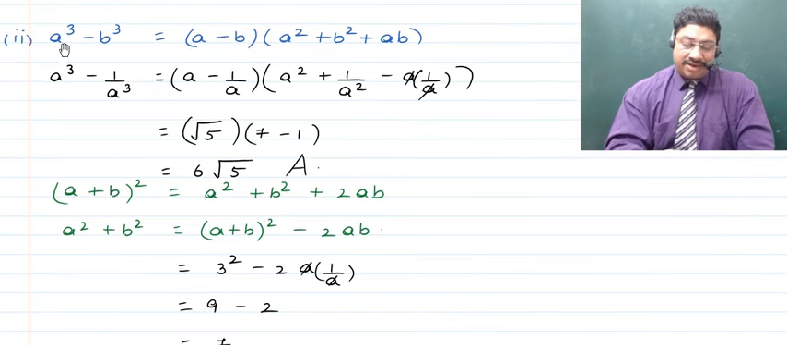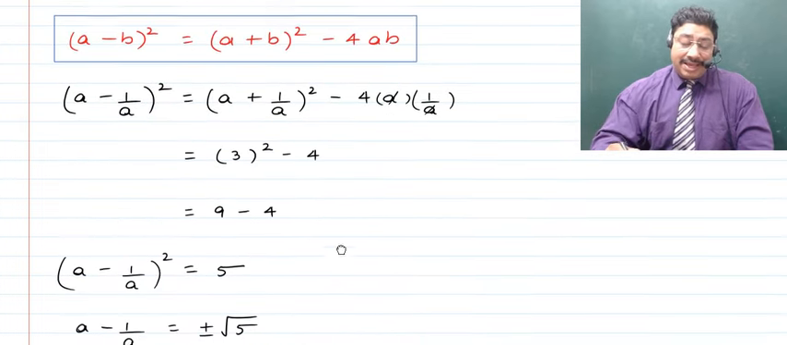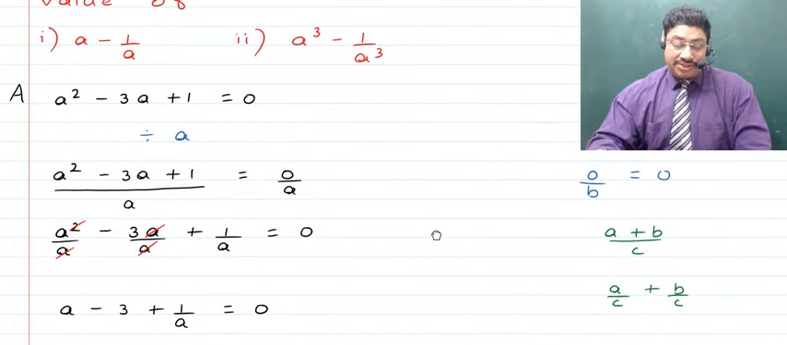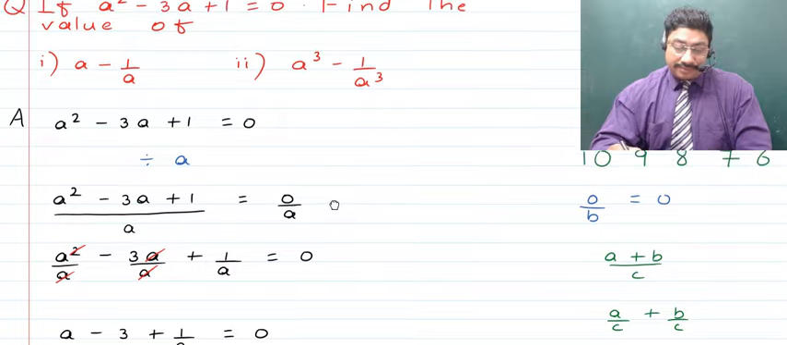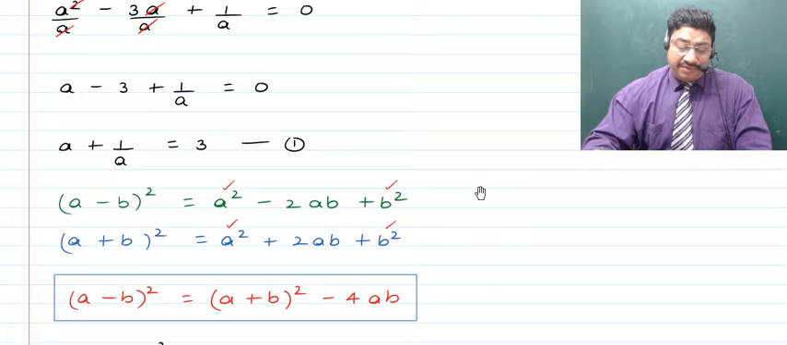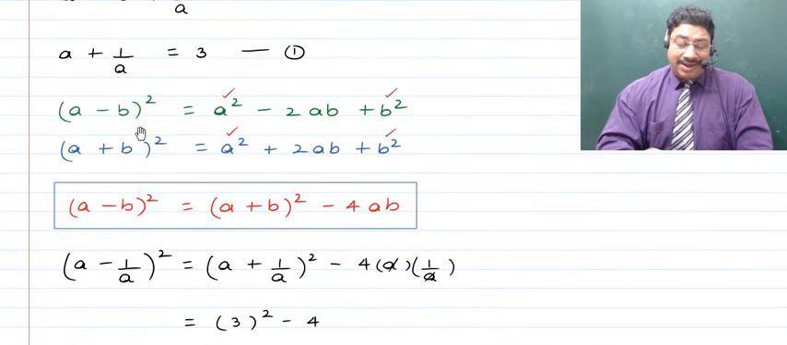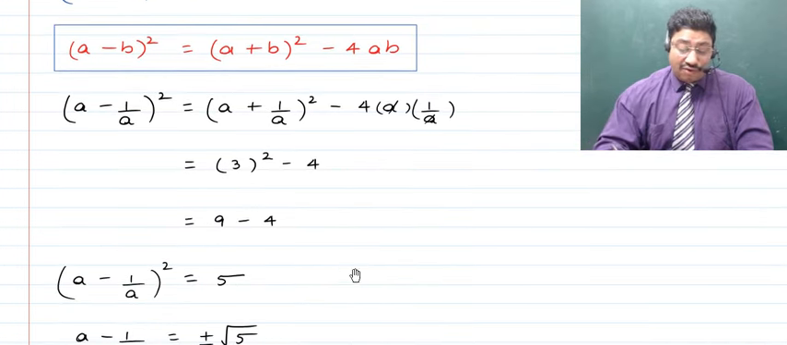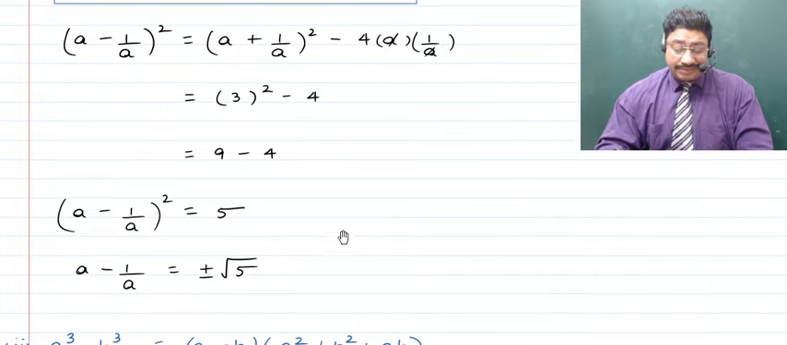In the question, you've been given a cube minus b cube, whose value is to be found out, given that a plus 1 upon a is 3, which we've been able to find out from this equation. After we have this, children, we are reminded of a minus b whole square, which gives us a square minus 2ab plus b square, and from there we find out the value of a minus b. Now we also have the value of a minus 1 upon a with us, which is root 5.